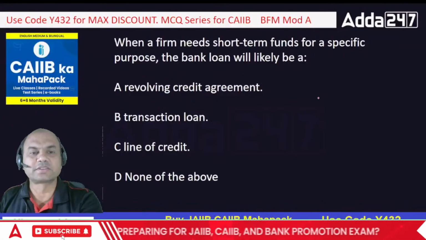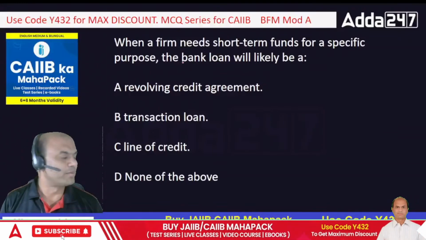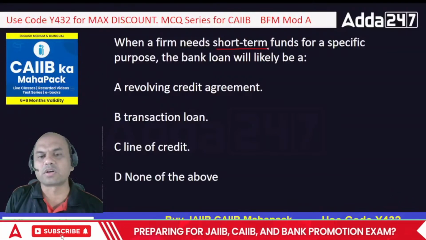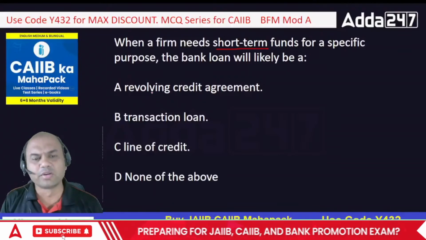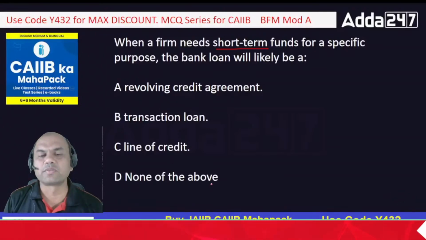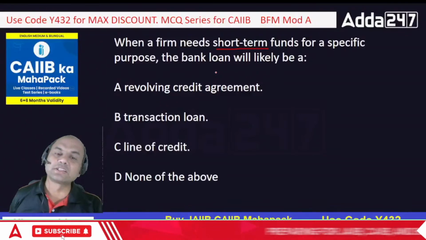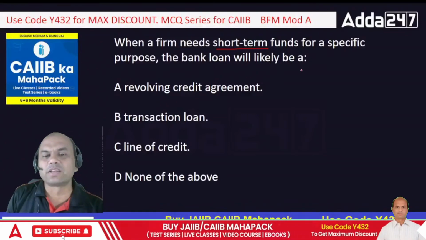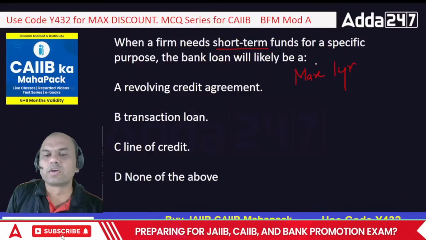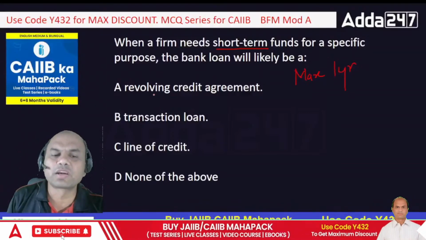Next, when a firm needs short-term funds for a specific purpose, the bank loan will likely be short-term funds. If the company needs short-term funds, should I give them a term loan, revolving credit arrangement, transaction loan, or line of credit? None of the above. So what should I give them? If somebody is coming to me for short-term loans, in the sense just 2 months, 3 months, max 1 year. Short-term loans are generally max 1 year. So if a firm needs a max 1 year loan, what do we give them? We give them revolving or transaction.